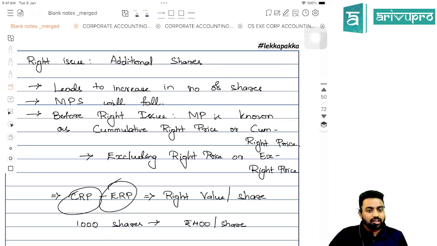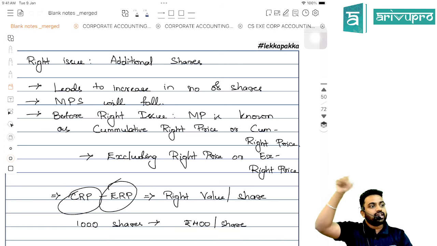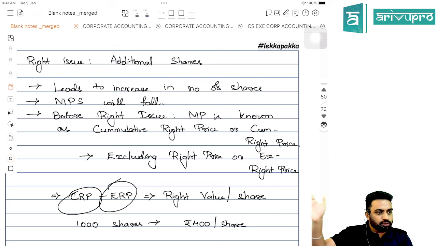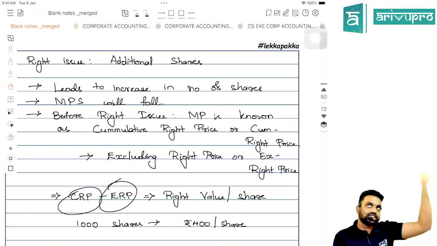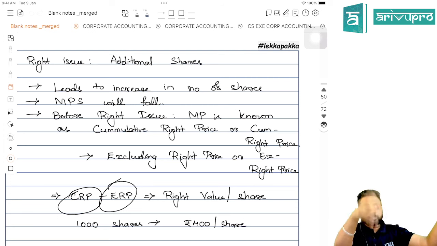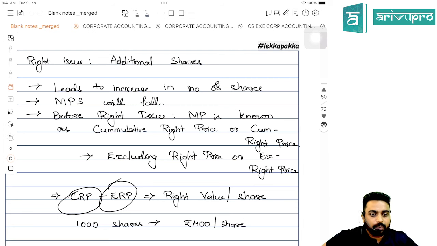Very simple. Before the right, that is cum right price, CRP into existing number of shares plus issue price into new shares, divided by existing shares plus new shares, I will get the X right price. If I reduce ERP from CRP, I will get a value per share. If I multiply it with the number of shares held, I will get the value of right.